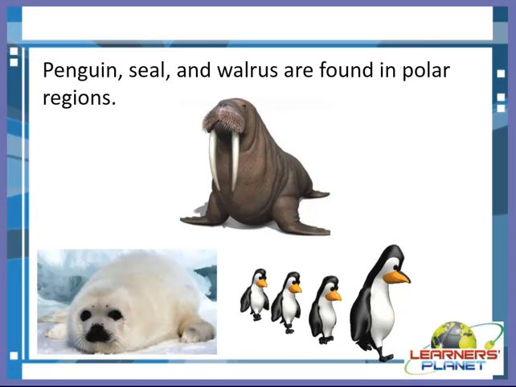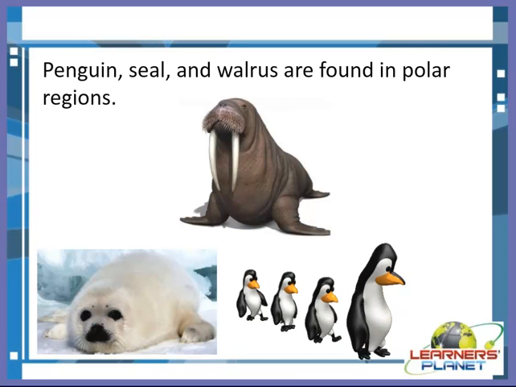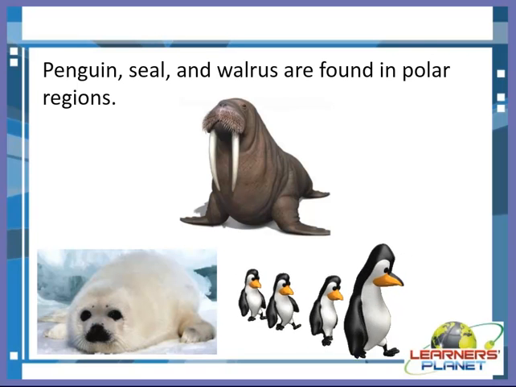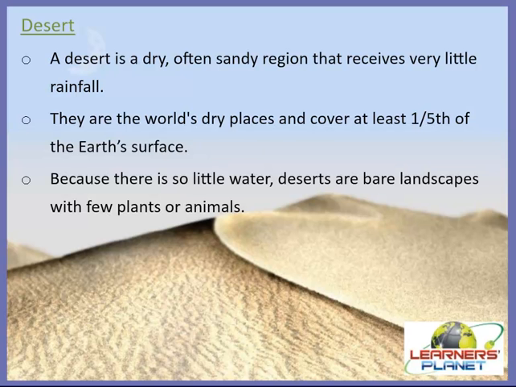So we discussed one such main habitat, and that was polar regions and mountains. Now let's move on to another main habitat. Yes, another main habitat is desert. A desert is a dry, often sandy region, as you can see here in this picture, that receives very little rainfall.